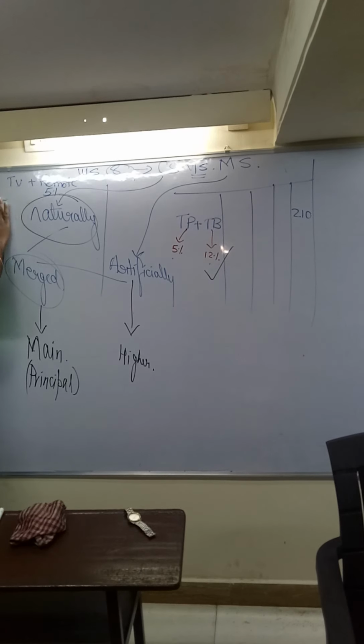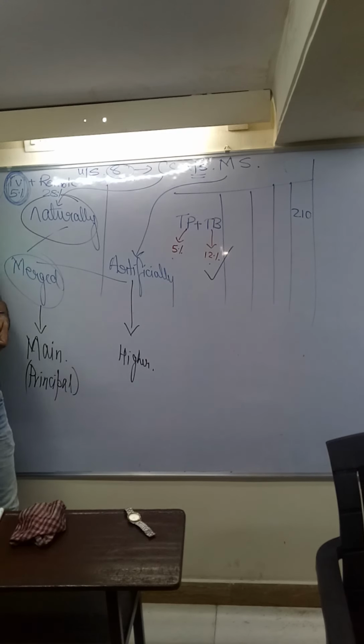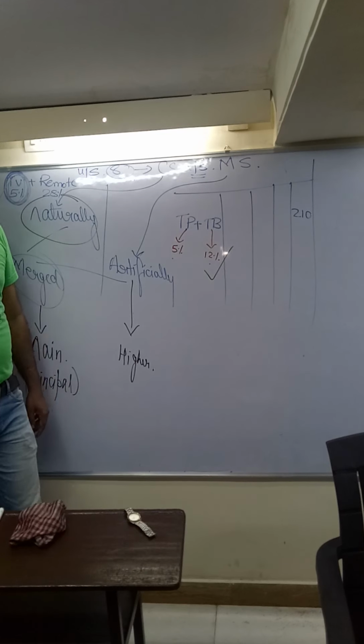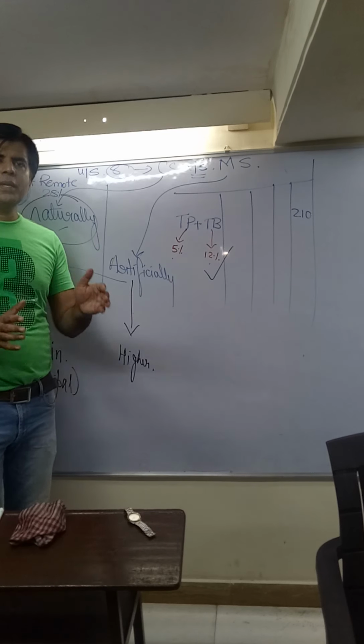So what if it is the other way around? TV is charged GST at 5% and remote is charged GST at the rate of 28%. Then what rate will be taken? 5 or 28, whichever is higher? No. When it is naturally merged, always and always the main will be taken as a base. And what is the main in this case? TV or remote? Obviously TV will be taken as the base. And that rate of GST will be applicable. So students, this was a small concept called composite versus mixed supply.